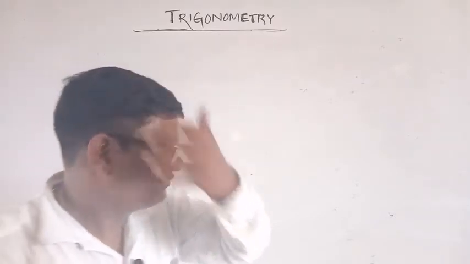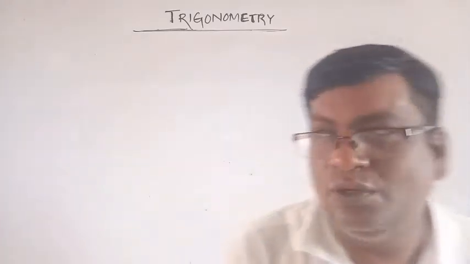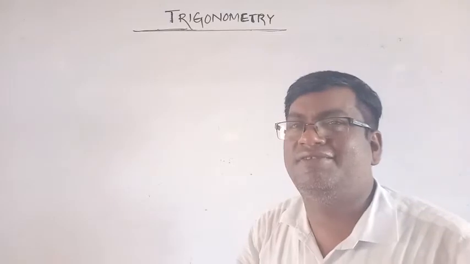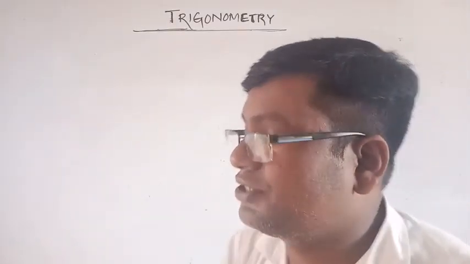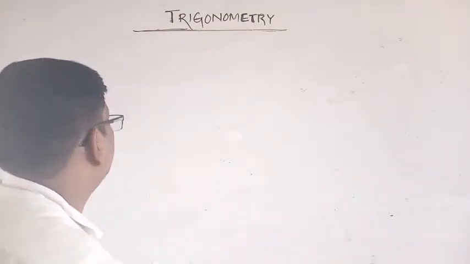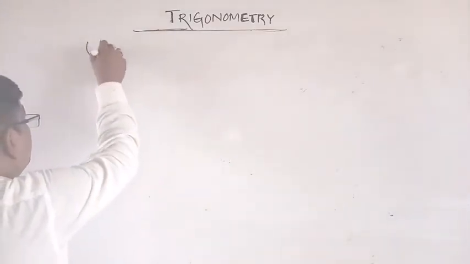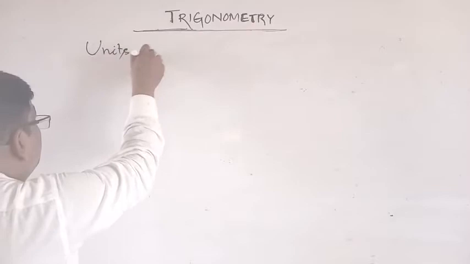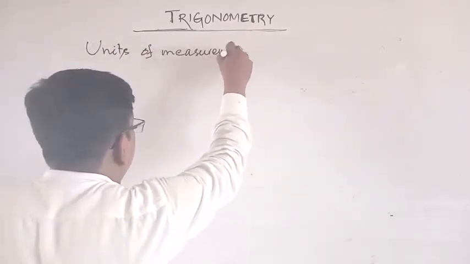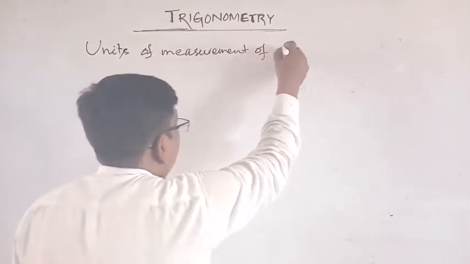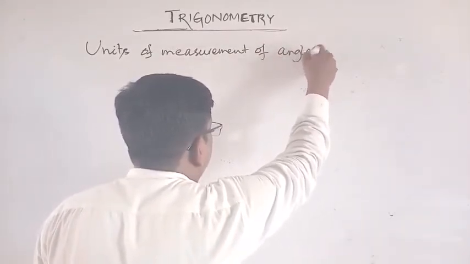Okay, so let us discuss the sexagesimal system, that is, units of measurements of angles.